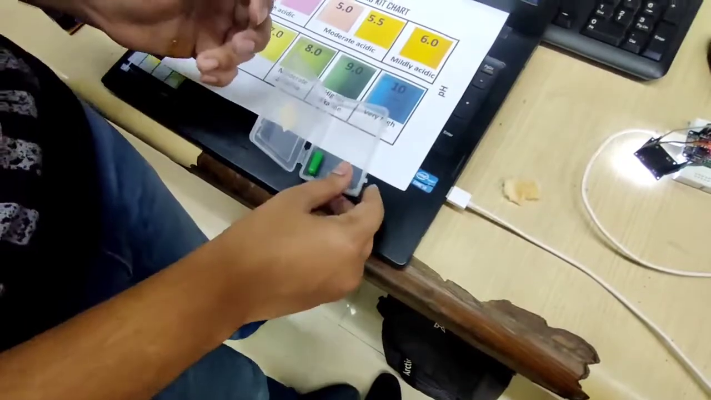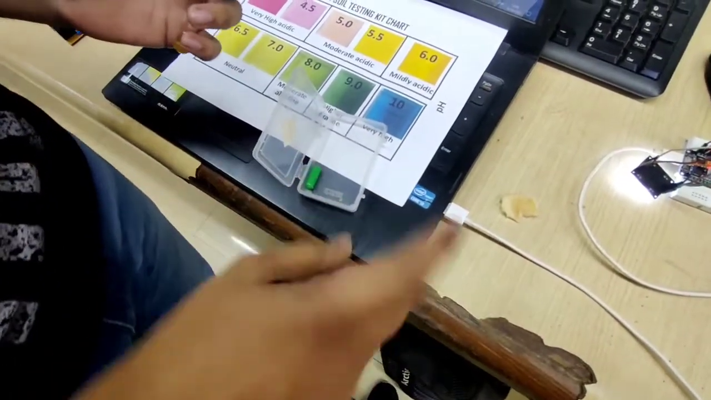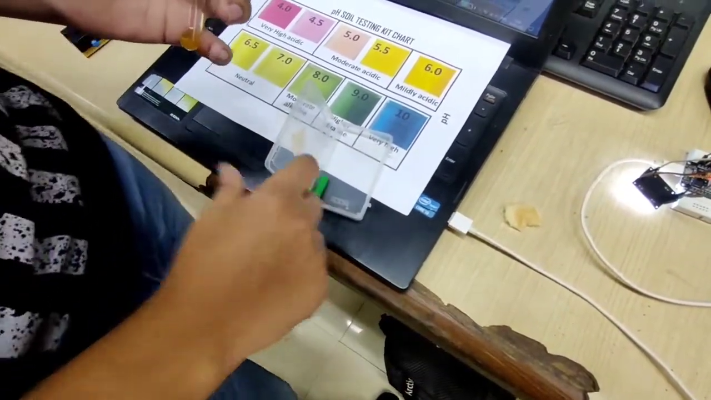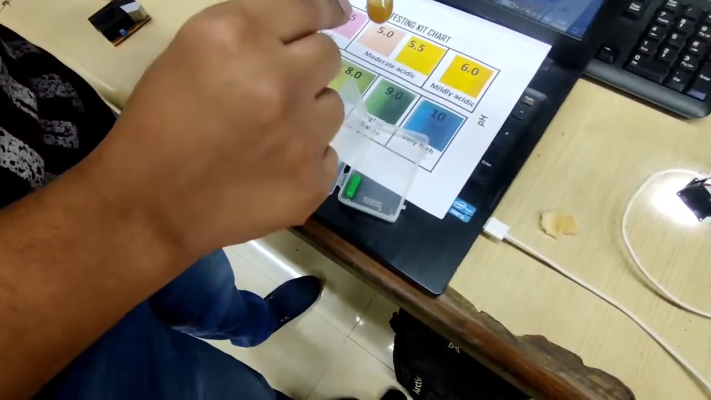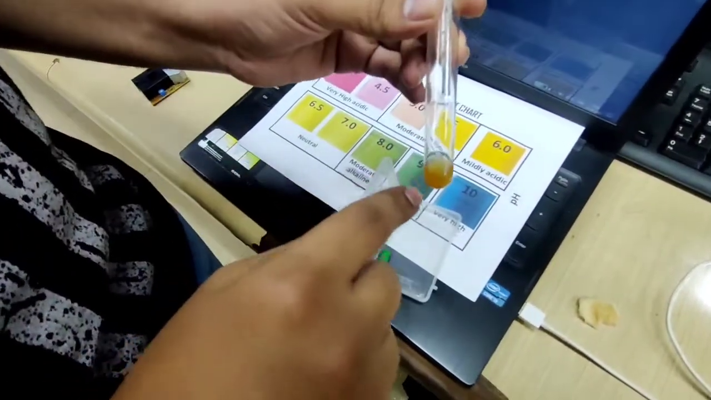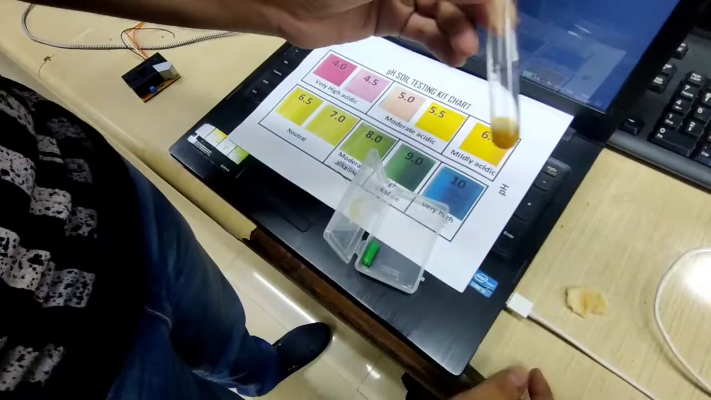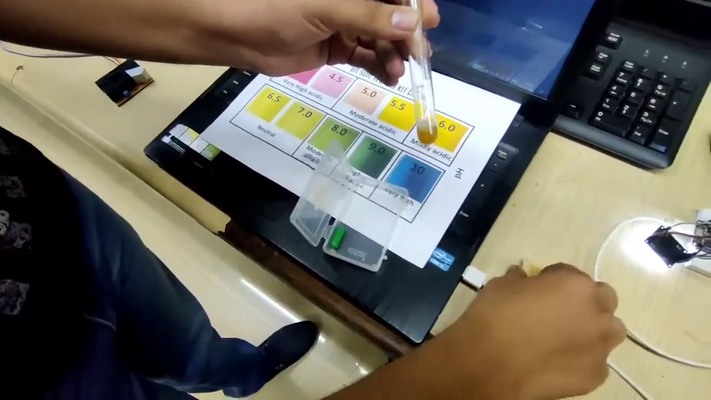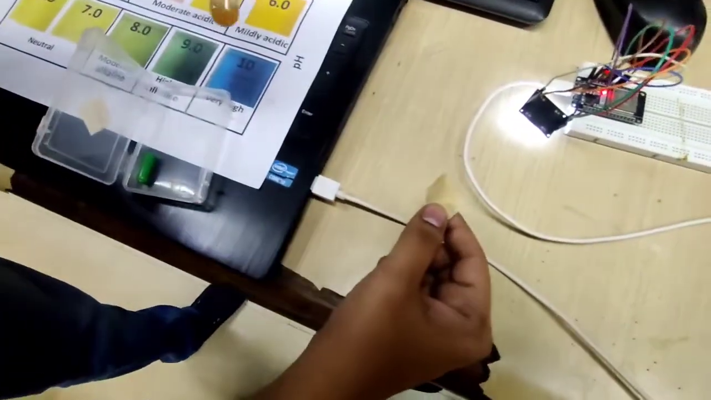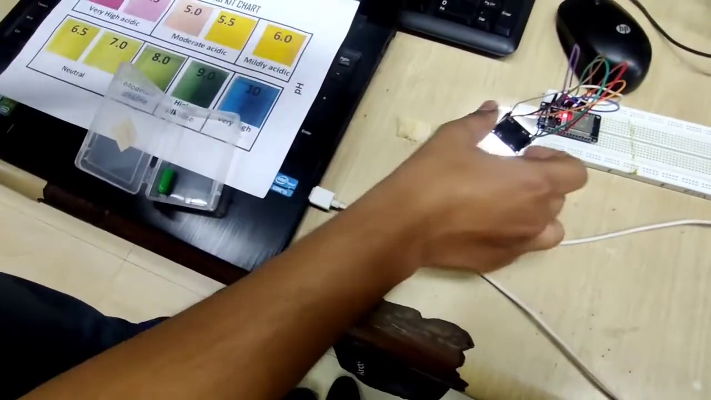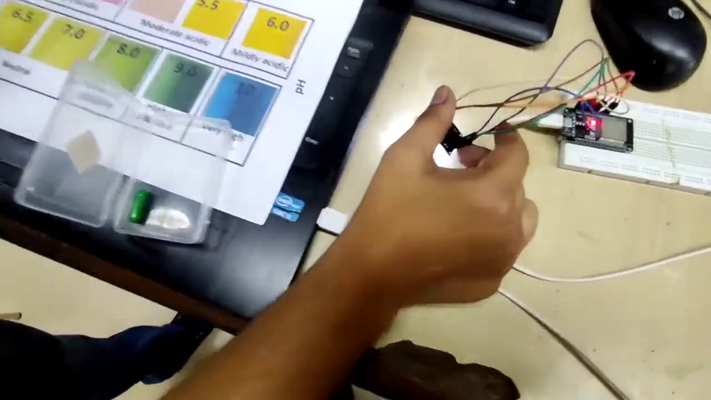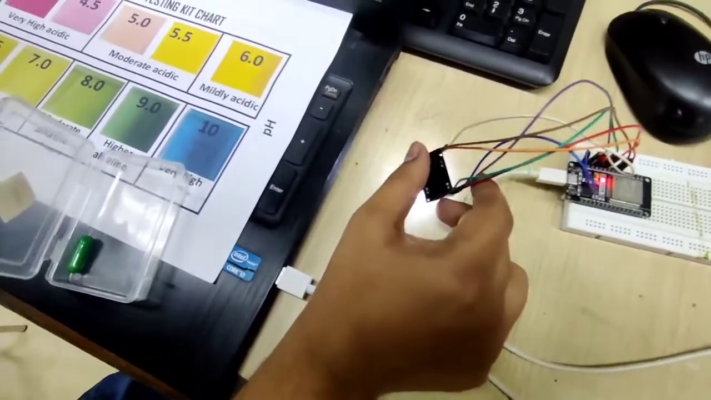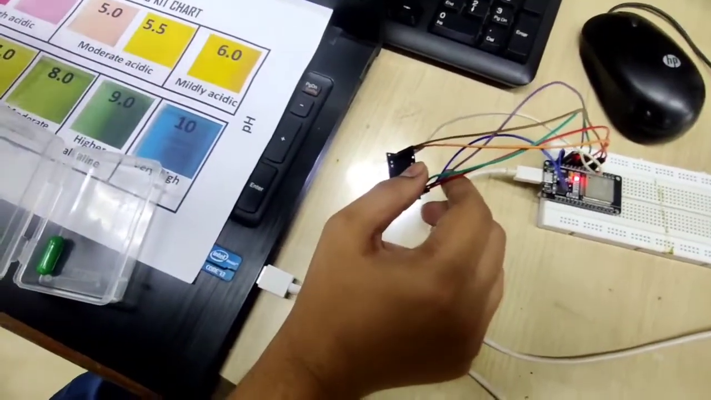So if I mix the solution of soil sample and this capsule, we will obtain a color in a test tube after mixing that. And once we mix that, we will dip the tissue paper into the sample of this solution, and via the TCS3200 sensor we will be able to measure the pH value of that.